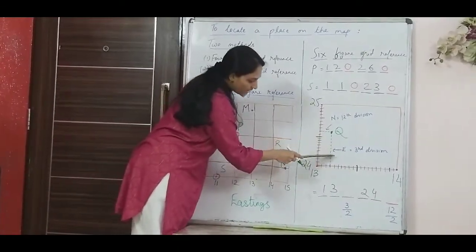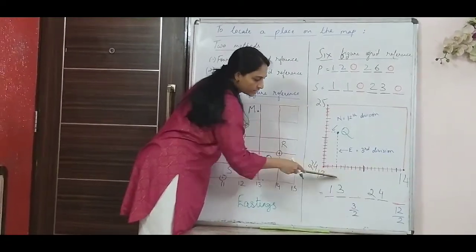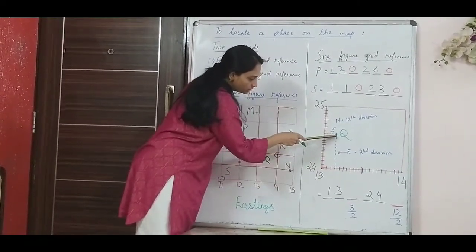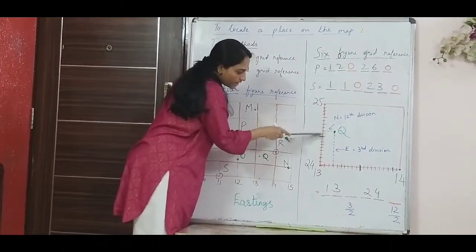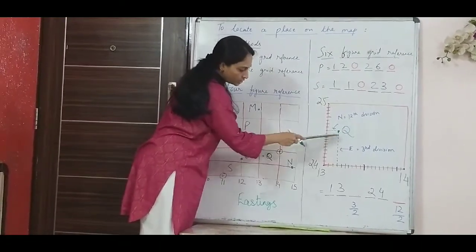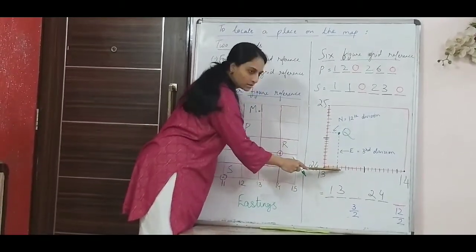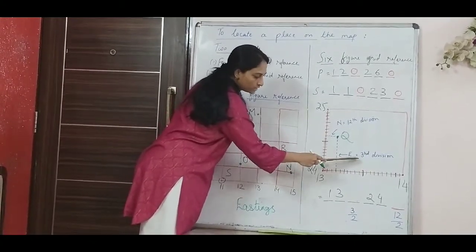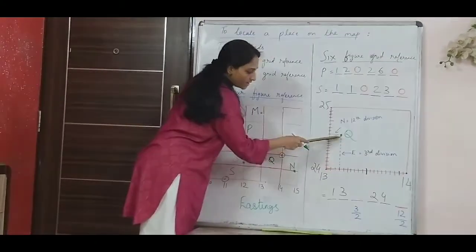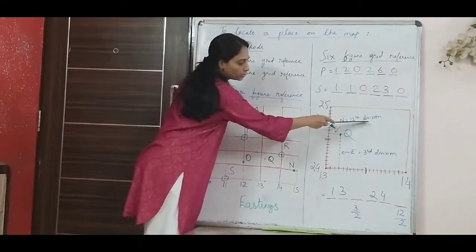I draw a straight line and see which easting it falls on. Down, this is your easting. Then I also draw this horizontal line towards this side so that I get to know my third northing. When I see, my Q is on the 1, 2, 3, third division. So this is the third division. I wrote easting as the third division. And my northing, if you see, this is my 10th, 11th, 12th division. So I wrote the 12th division.